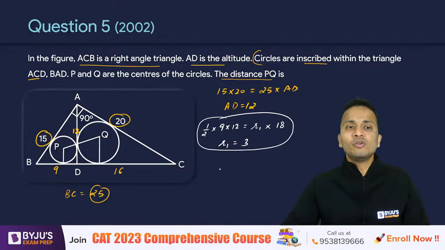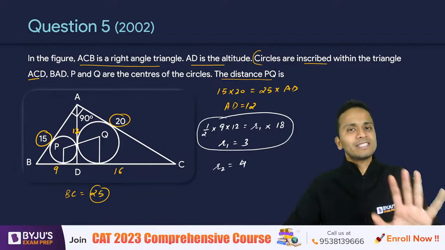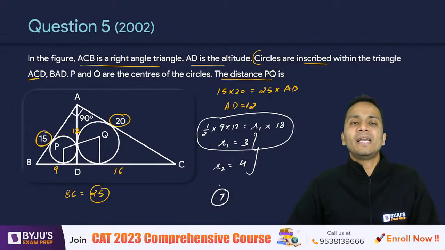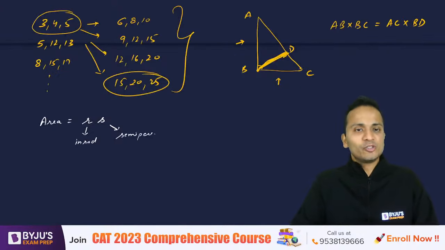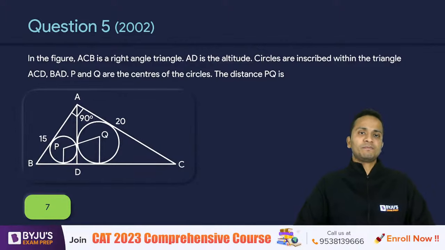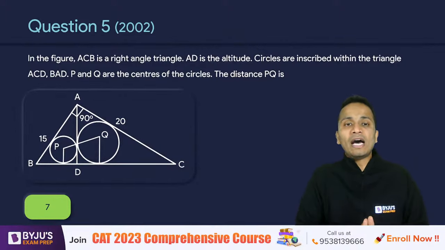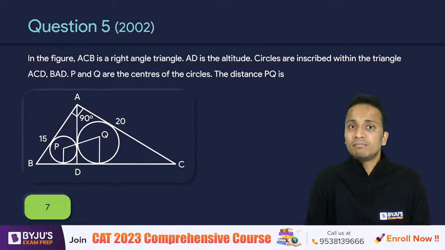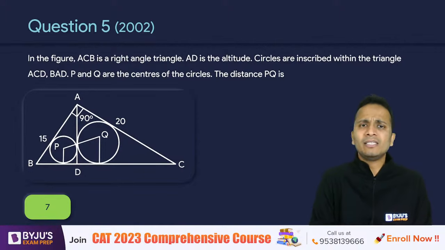Now, similarly, you can calculate the in radius of the second circle, which will come out to be 4 using the same method. Okay. And adding these two numbers, you will get the distance between P and Q. And that is equal to 7. All right. And that is how you can solve these questions. Okay. So the correct answer here is equal to 7. Now you must have seen using this question, you have learned plenty of new techniques, plenty of new things about geometry, right angle triangles, and some normal triangles.